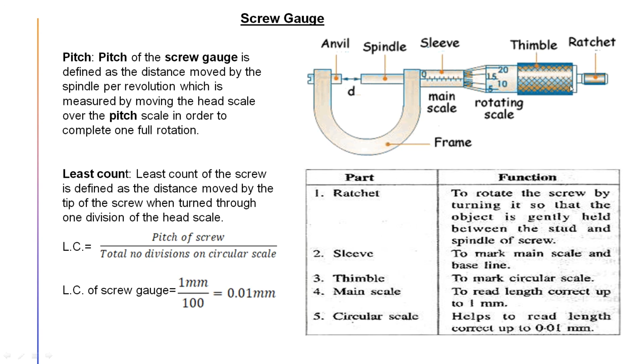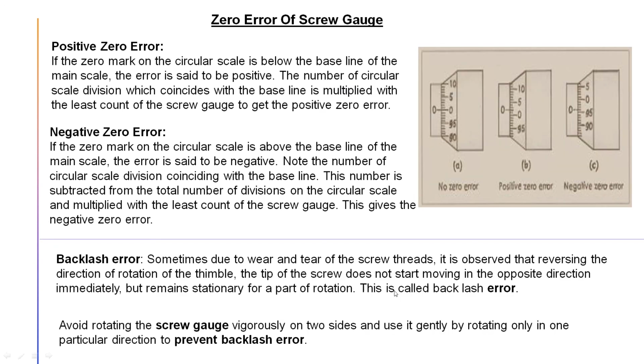When you rotate the thimble, the spindle also moves this way, but if you use it for a long time, it will not go straight due to wear and tear, and that type of error is known as backlash error. Okay, so how can we resolve this error?